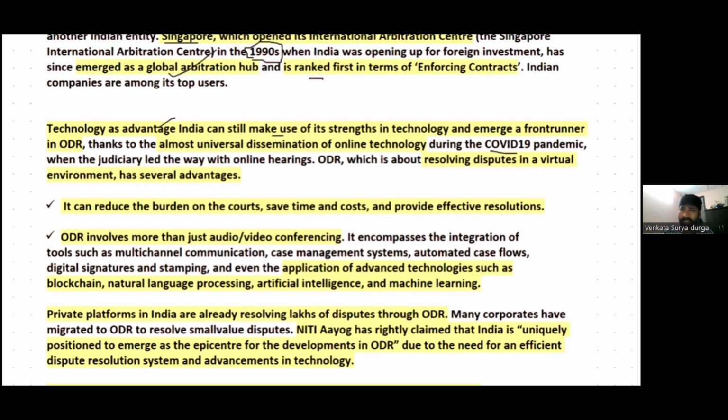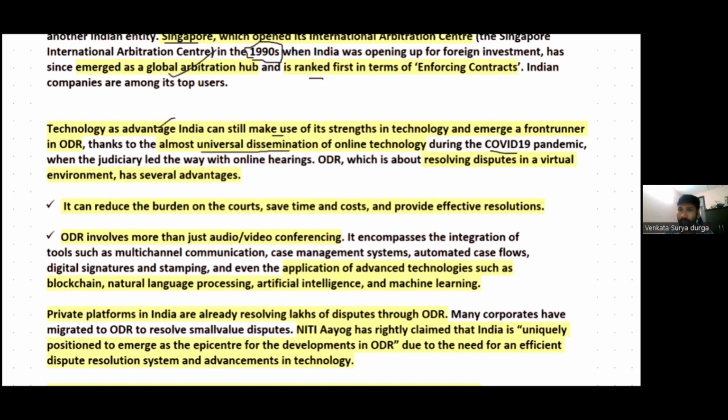And with this technology, India can emerge as a front runner in the online dispute resolution regime, because we already know that there has been almost a universal dissemination of online technology, especially during the COVID-19 pandemic, right?